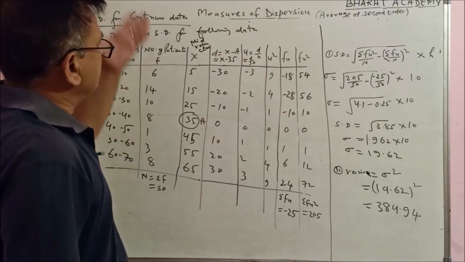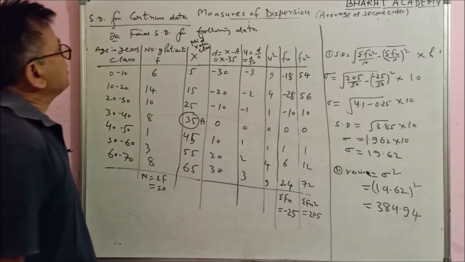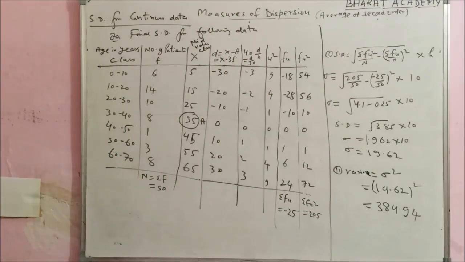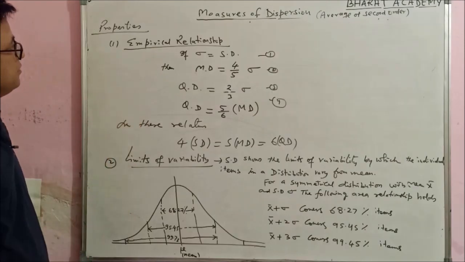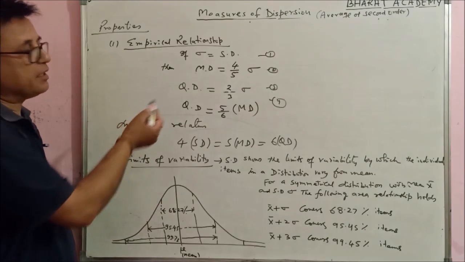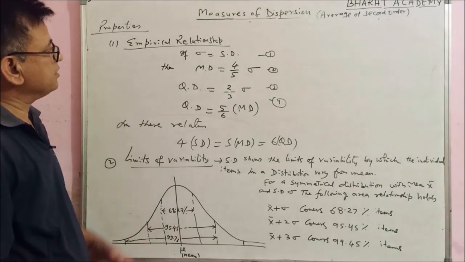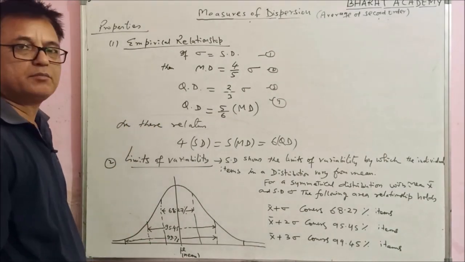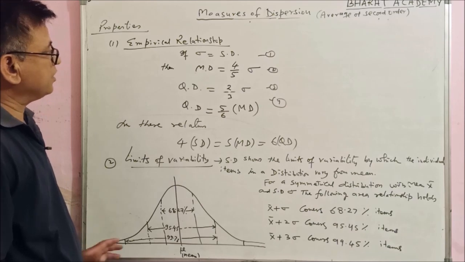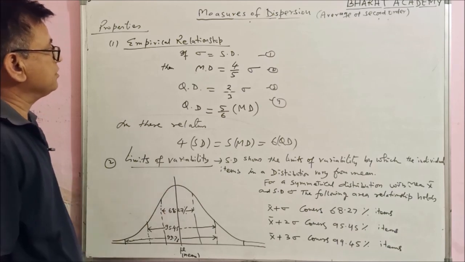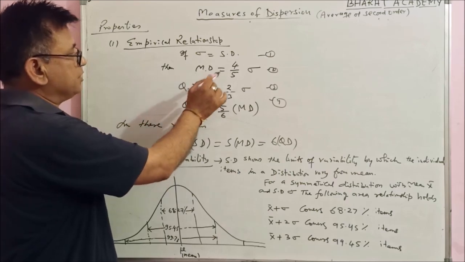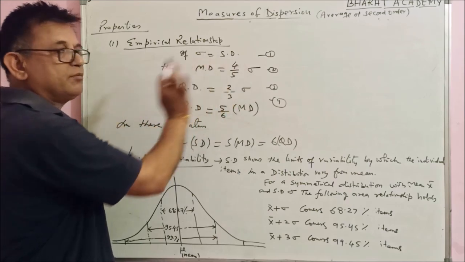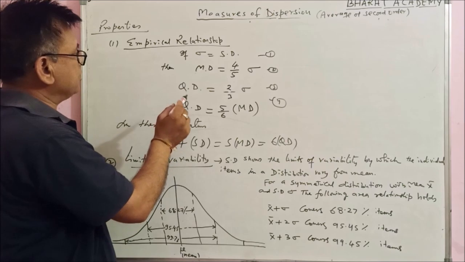With this, standard deviation for continuous data is over. There are certain properties regarding standard deviation. First is the empirical relation. There exists an empirical relation between standard deviation, mean deviation and quartile deviation. If sigma is standard deviation, the mean deviation is equal to 4/5 times of standard deviation sigma.